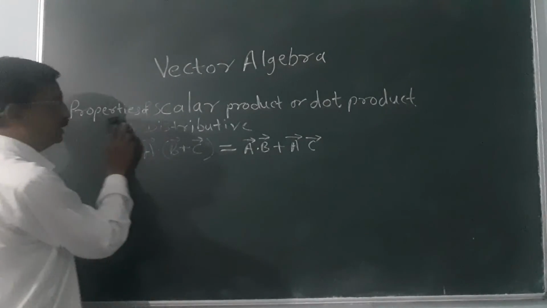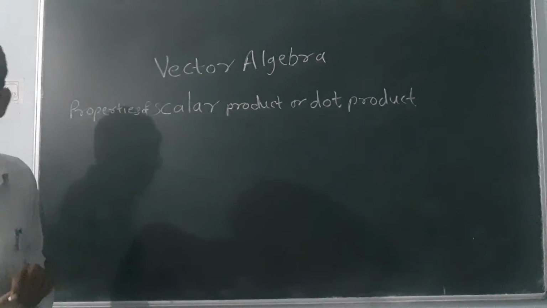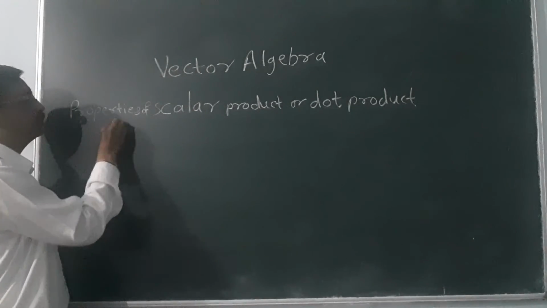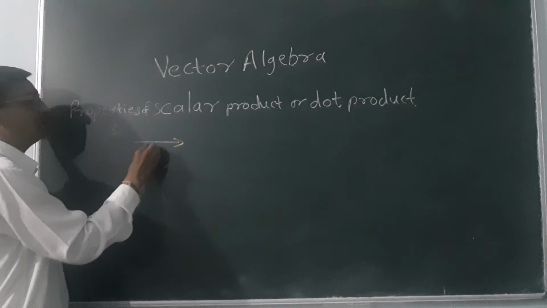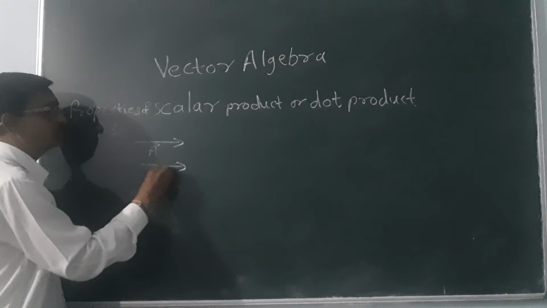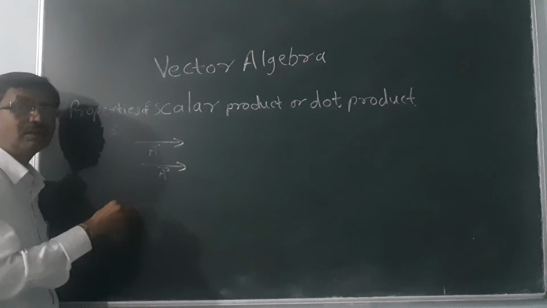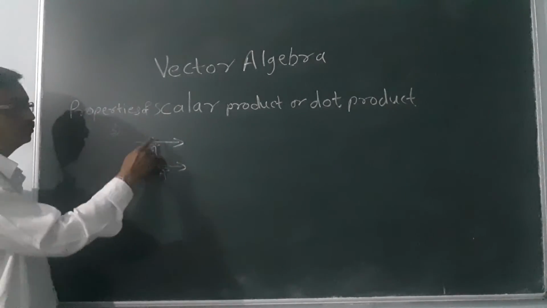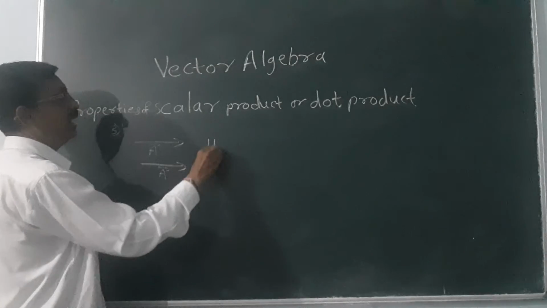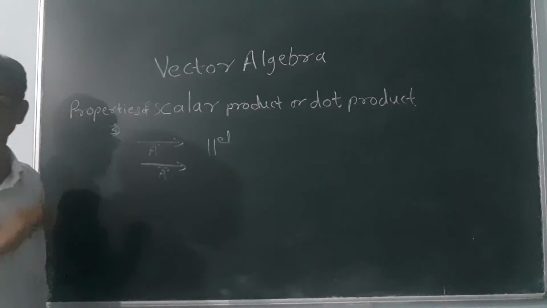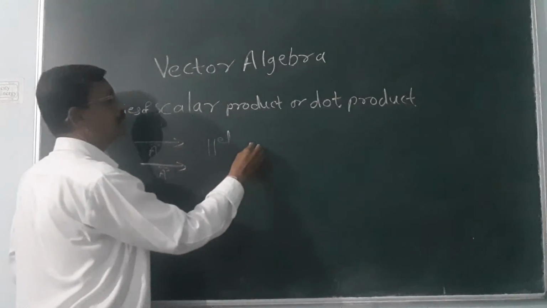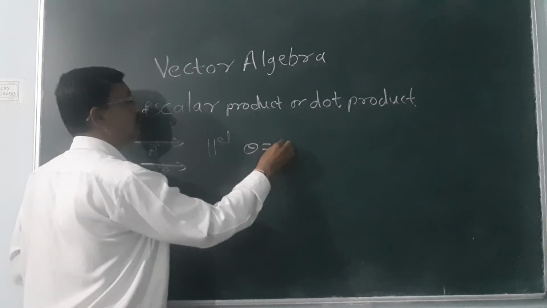Then the third property. What is the third property? Here we have any vector A and another equal in magnitude, that means vector A, or you can also call it vector B. Whenever two equal vectors are parallel, the angle between them is 0.